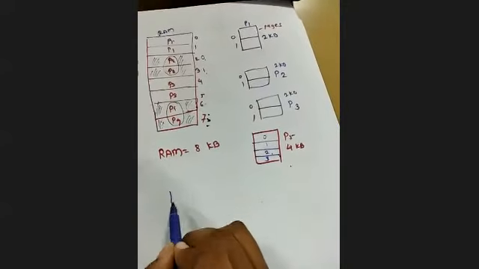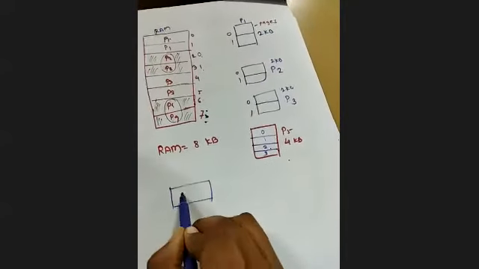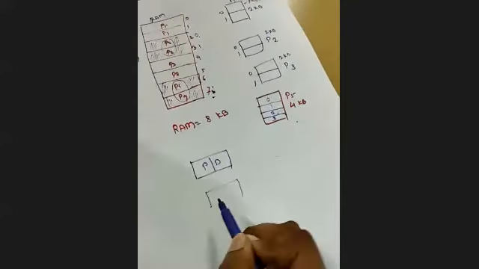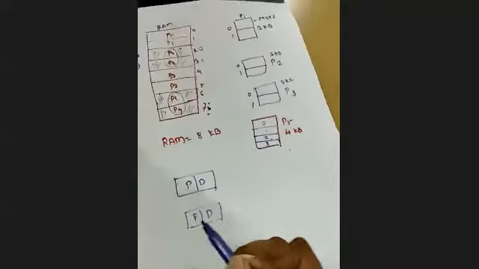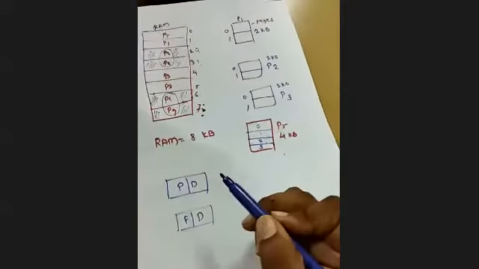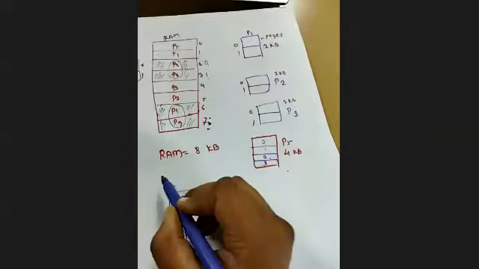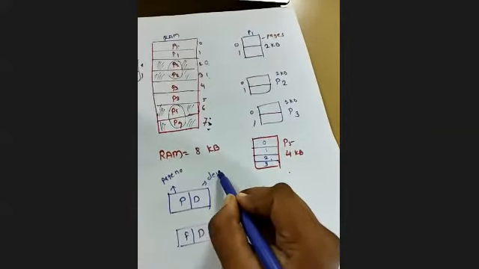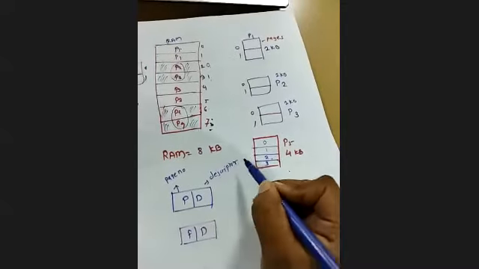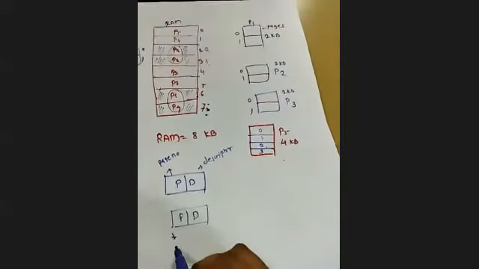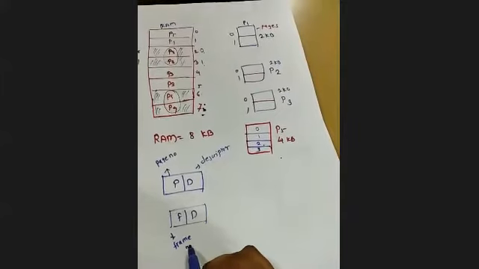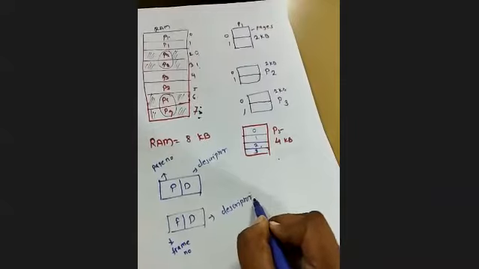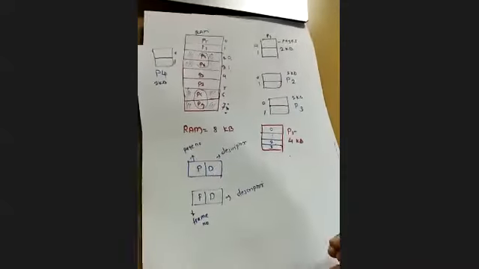One is P and D, and the other is F and D. Now what are P, D and F, D? P is the page number and D is the displacement. And here F is the frame number and D is again the displacement.